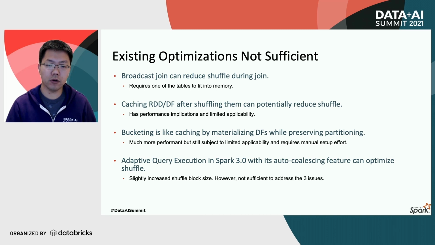In Spark 3.0, the AQE feature, adaptive query execution, was introduced, which enabled Spark to auto-coalesce many small shuffle partitions into fewer larger ones. So this feature could lead to slightly increased shuffle block size and result in better shuffle performance. However, in our evaluations, it is still not sufficient to address all the challenges we have faced.